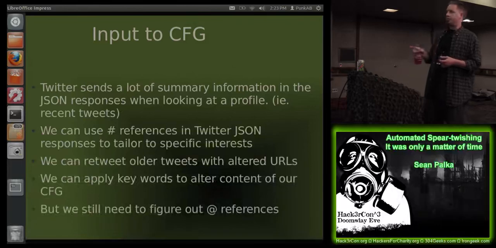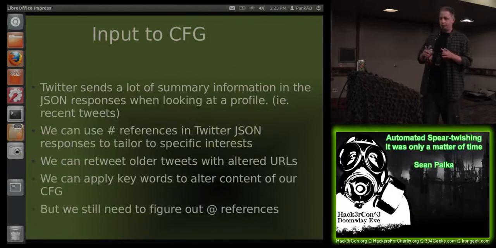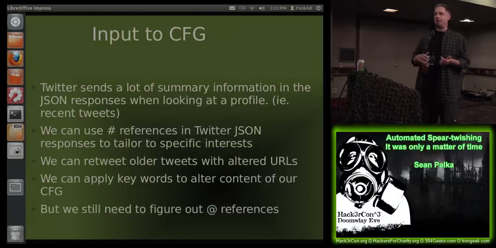We can also take older tweets that were sent out, and instead of using the URL reference that they had in them originally, we can simply replace it with our own. What we'll do is we'll basically replay that tweet and hope someone mistakes it for the original sender.